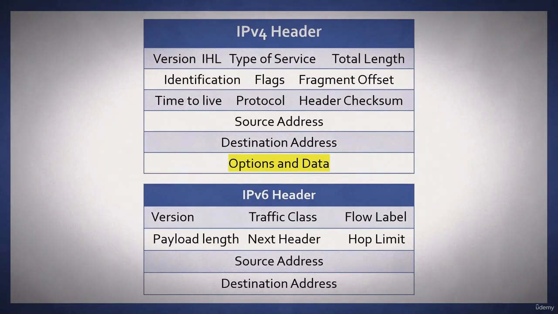Now we'll take a look at the field values. First, the internet header length does not exist in an IP version 6 header. Those three fields, the identification, flag and fragment offset, had to do with fragmentation. IP version 6 seeks not to fragment, so there are no fields that deal with fragmentation. You can fragment, but you will need to use an extension header. The time to live value still exists in an IP version 6 header, however it's called hop limit. And there is no header checksum in an IP version 6 header.